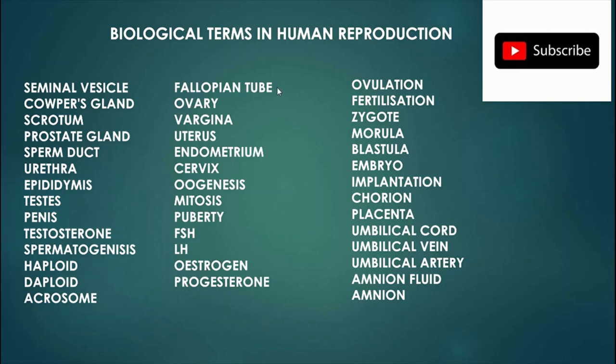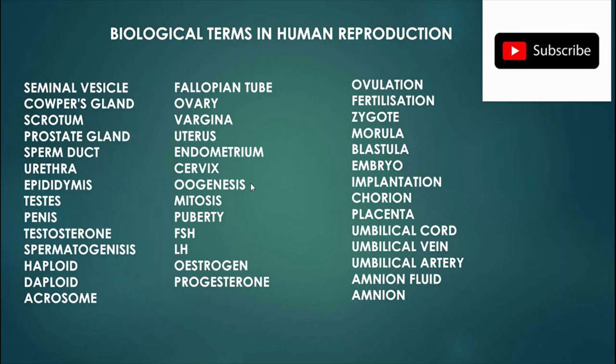We also have fallopian tube, where fertilization takes place. We have an ovary, where an ova is produced. We have the vagina, which receives the penis and the sperm. We have the uterus, where gestation period takes place. We have endometrium, whereby the embryo or the blastocyst attaches itself during the process of implantation. We have the cervix, which is the lower part of the uterus, which stretches during childbirth to allow the baby to go out.